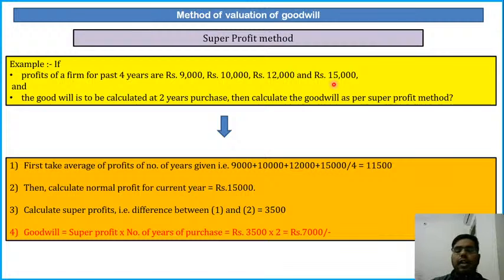So our super profit is the difference between them, and goodwill is equal to super profit into number of years of purchase, that is 3,500 into 2, that is 7,000 rupees. Am I clear? Is anyone having any doubt in super profit method? Any doubt in average profit and super profit method?